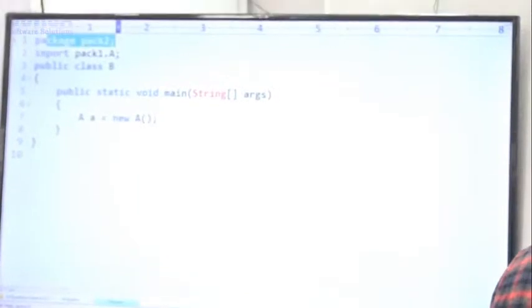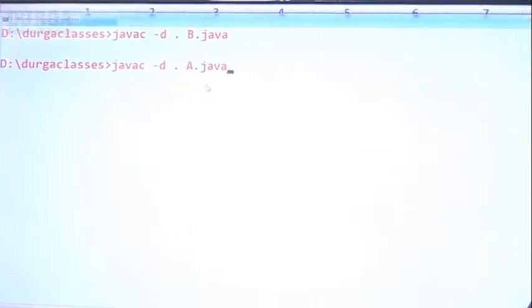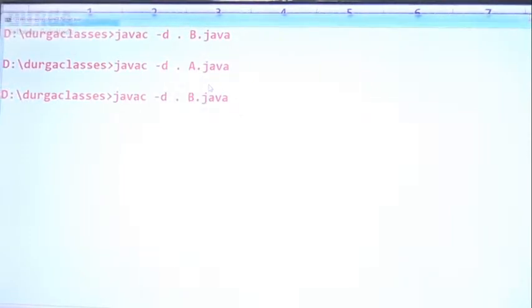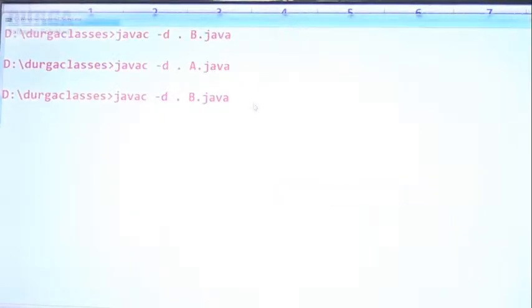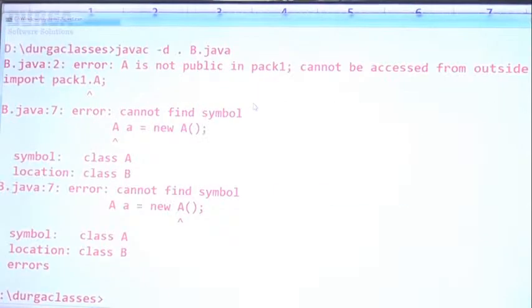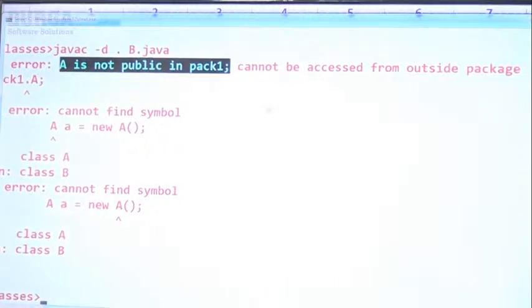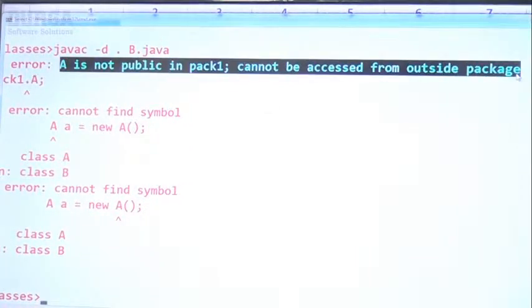Now let me consider here from B. It is the outside package. So now what I want to take, javac -d . A.java. Happily it compiles fine, but whenever we are trying to compile B.java, immediately we are going to get a compile time error. Have you observed, right? A is not public in pack 1, cannot be accessed from outside package.